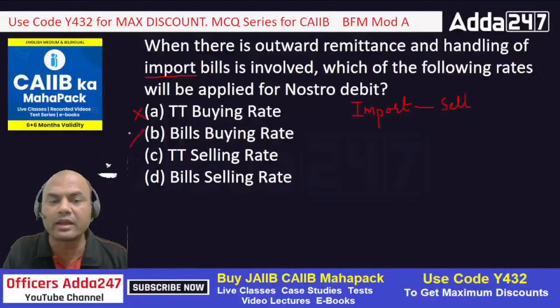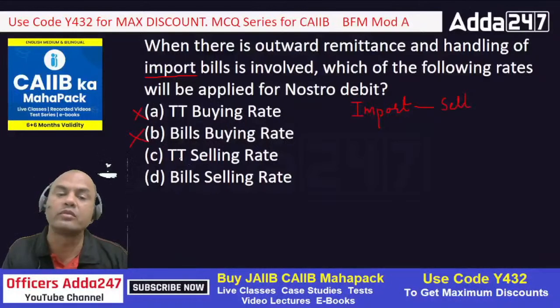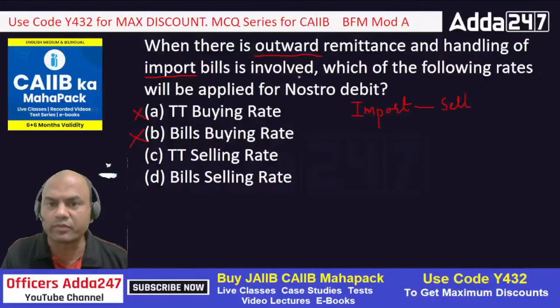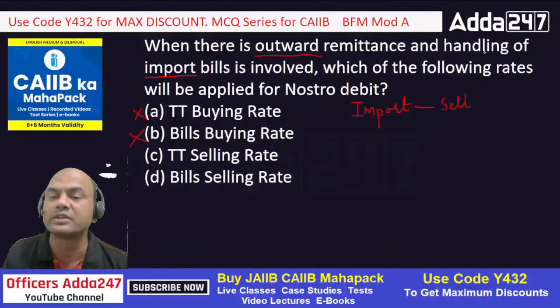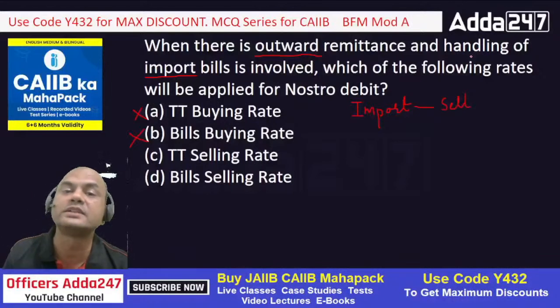Buying. Buying out. Now what is remaining? Only selling, right? Now again what? TT or bill? When there is an outward remittance and handling of import bills is involved. So outward remittance, whenever you do any remittance, okay? So for this remittance and import bill, only handling of import bill is involved. Is it given that financing is involved? There is no financing involved.